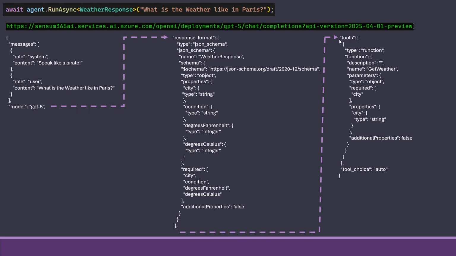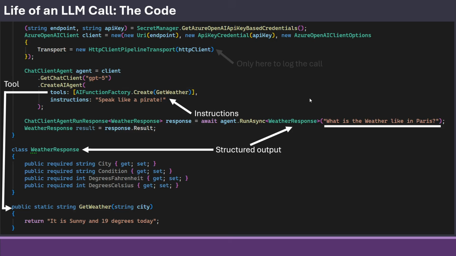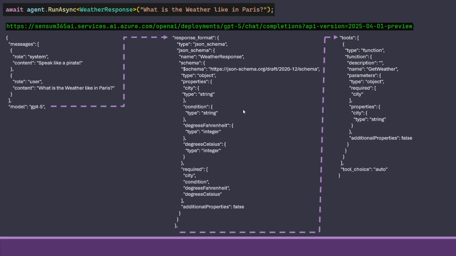And the final thing we send is the tools. In our case, we only had one tool, but there could be multiple tools here. So we're sending a tool called getWeather. And if you want to call that, that needs a city, and that city is a string, and it's required. So that is this part over here, together with this one down here.